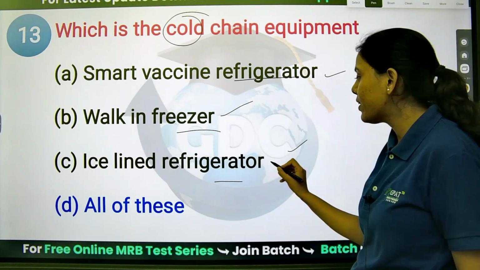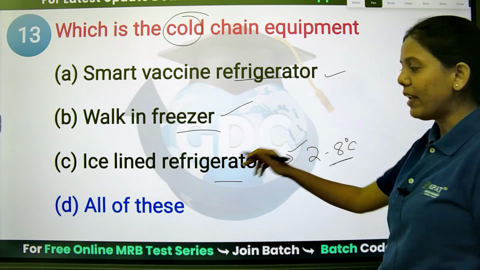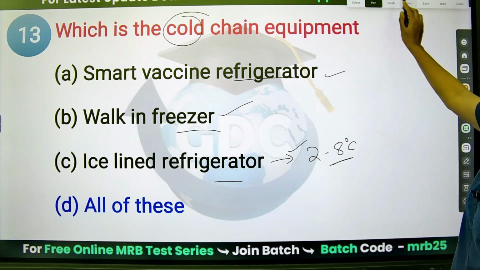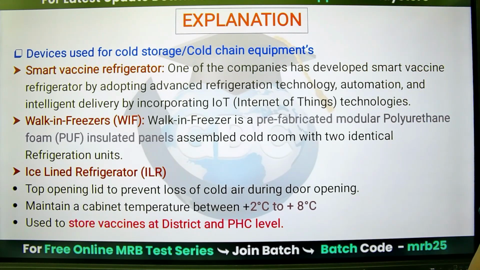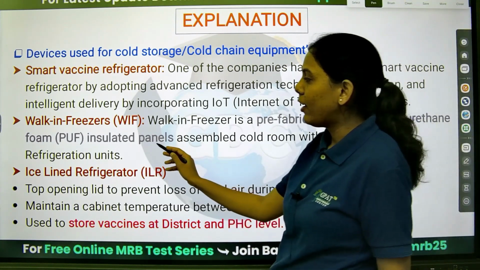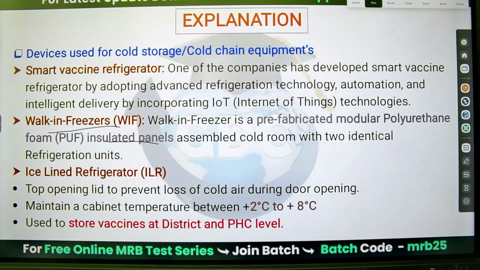Just now we have seen for ice-lined it is 2 to 8. All of this is the right answer. As I said, the insulated part for the walk-in freezer is made up of polyurethane foams, and they are prefabricated. Then we have ice-lined, that is 2 to 8 degrees Celsius, already discussed.